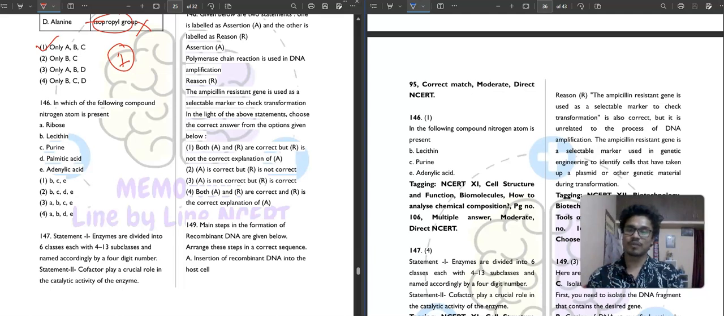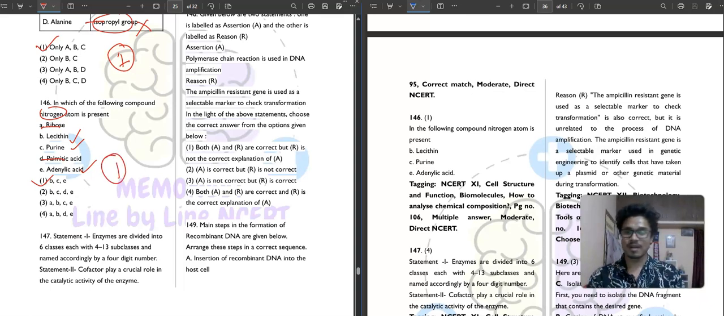In which of the following compounds is a nitrogen atom present? Ribose, lecithin, purine, palmitic acid or adenylic acid. In lecithin nitrogen is present, in purine nitrogen is present, in adenylic acid nitrogen is present. In palmitic acid and ribose there is no nitrogen. So B, C, E, the first option is your correct answer.